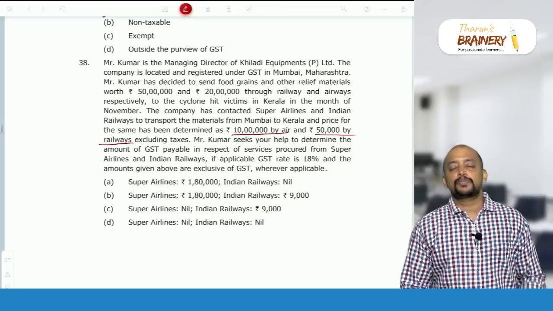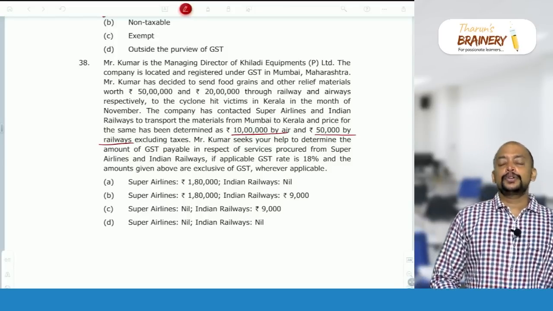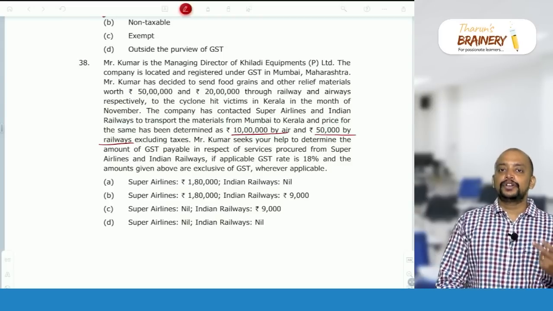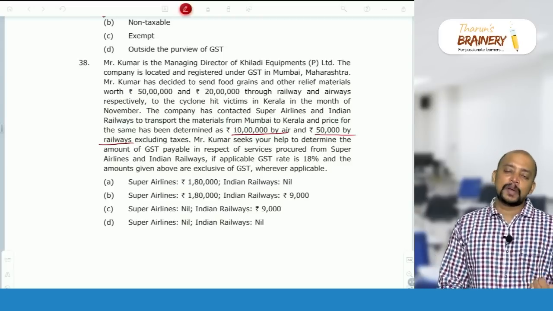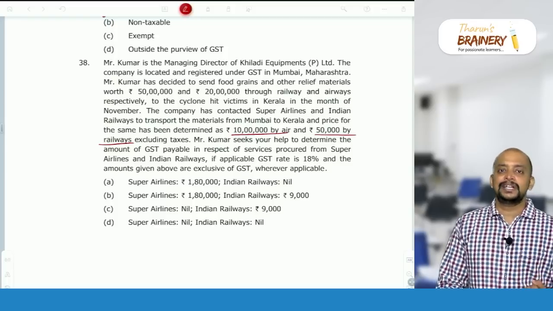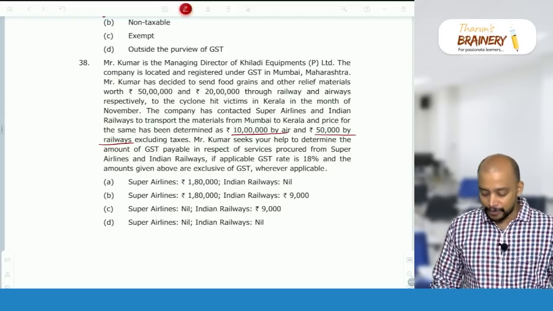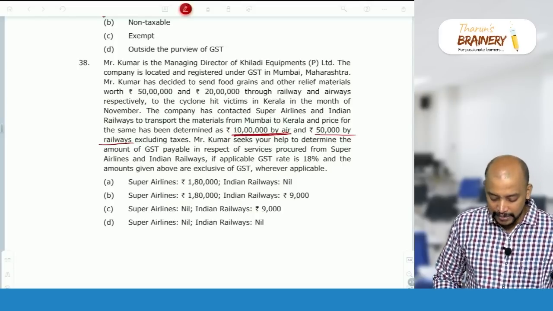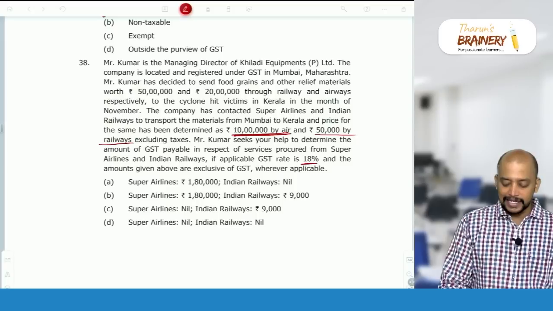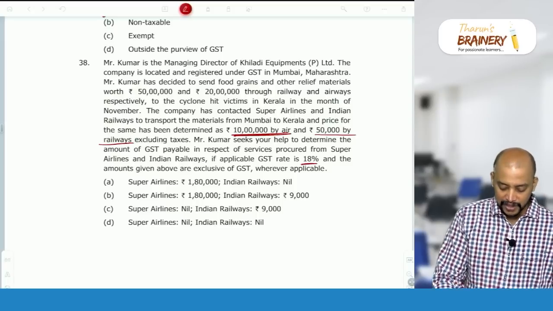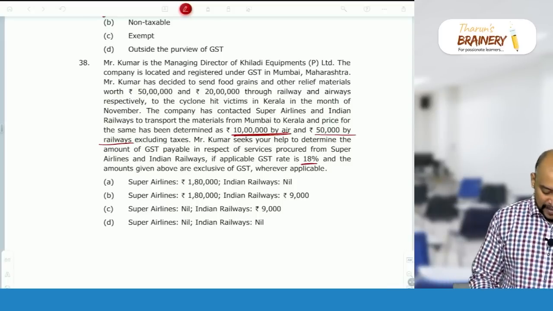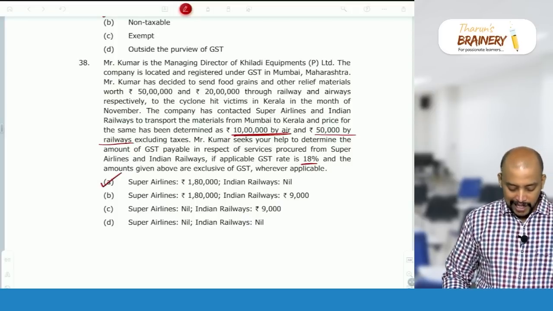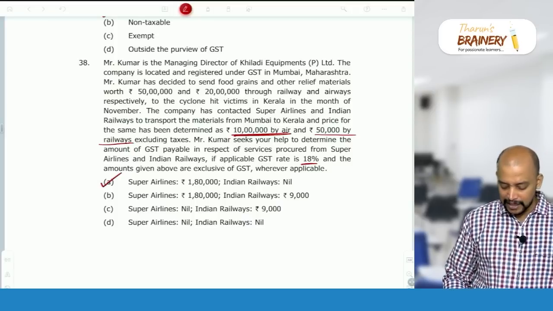So in case of transportation of goods, notified goods by railways is exempted. What are those notified goods? Agricultural produce, food grains, then organic manure, newspaper and magazines, relief material for natural and man-made disasters, then defense and military equipments. But for airways, we don't have that exemption. So the airways is 10 lakhs. So the 10 lakhs will be taxable and the rate of GST is 18%. So 10 lakhs into 18%, 1,80,000. But this 50,000 will be exempted. So the answer is A. So that is Super Airlines, it will be 1,80,000 and Indian Railways, it will be nil.